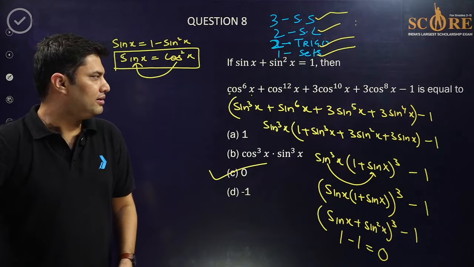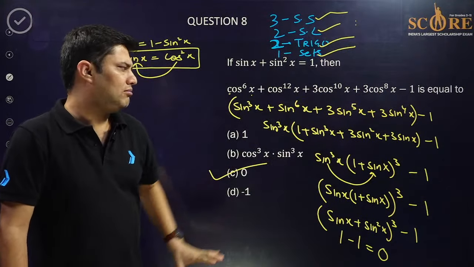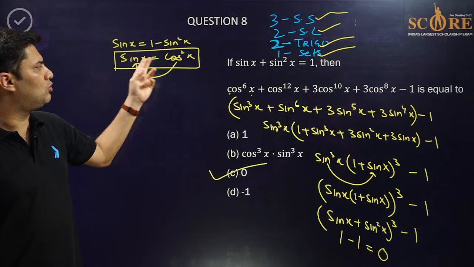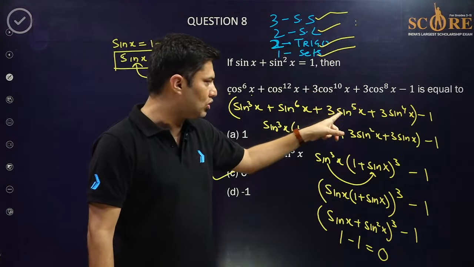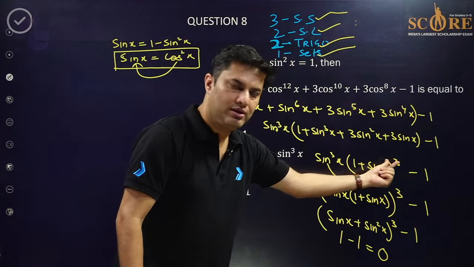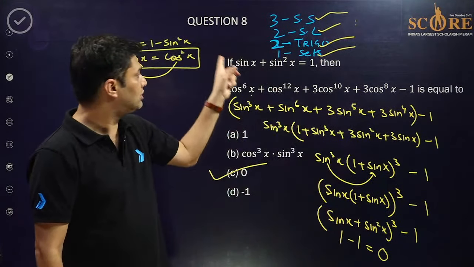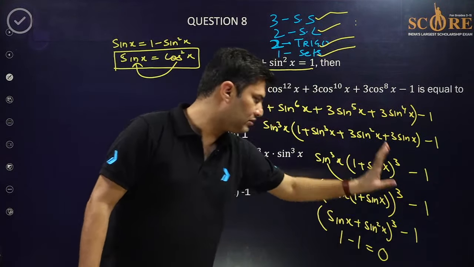Okay, so this is an old problem of 11th and 10th class. Nothing in this question, trigonometry is not being used. In fact, algebraic identity is being used. So 1 minus sin x is equal to cos square x. So cos square we put as sin x, so sin cube, cos to the power 6, cos 5, sin 5, sin 4. I have taken the lowest power common, sin cube. This becomes (1 plus sin) whole cube. A cube plus b cube is ab whole cube, and this product is given as 1 in the question. See? So 1 minus 1 is equal to 0. So 0 is the right answer.